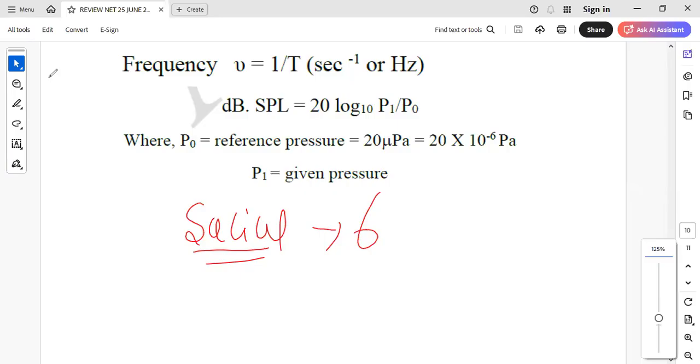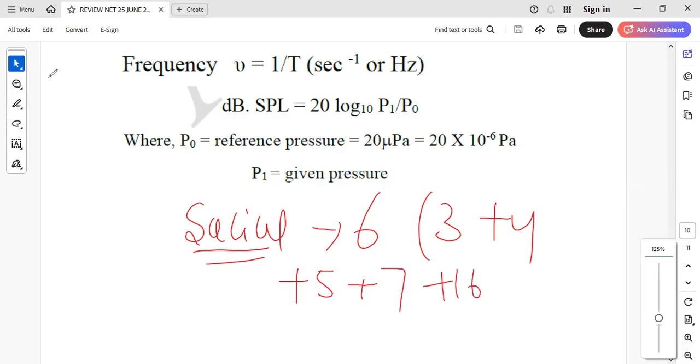If you see goal number 3, it is good health and well-being. Goal number 4, quality education. Goal number 5, gender equality. Goal number 7, affordable and clean energy. And goal number 16. But they have counted it for 17 also, right? So options will be there, and we can choose that if 17 is subtracted.